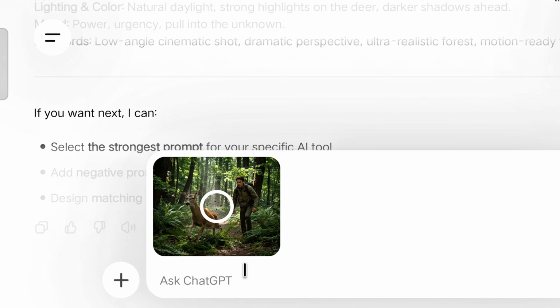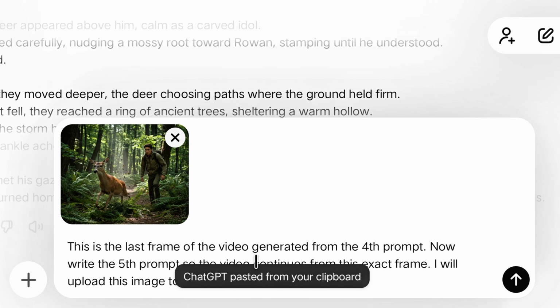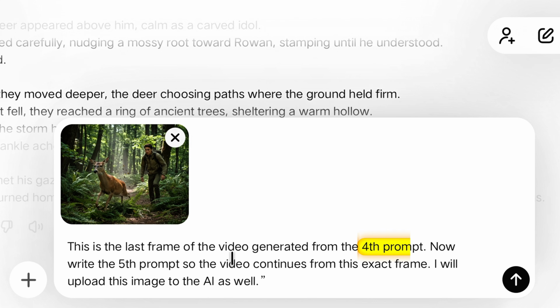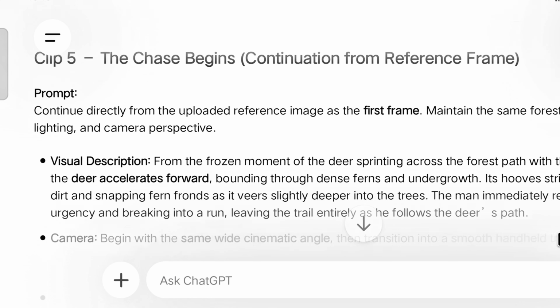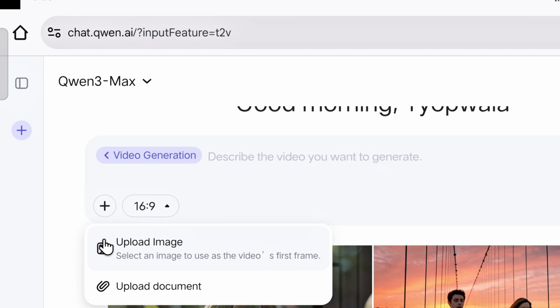After that, whichever photo you like, we will upload it to ChatGPT and give this prompt. This prompt is the same one we used to generate the fourth video. We just need to change one thing here. Where it said third, we will write fourth, and where it said fourth, we will write fifth, because we want to generate the fifth video. Now it will write the fifth video prompt for us, so we will copy it and upload the image and the prompt here to create the fifth video.